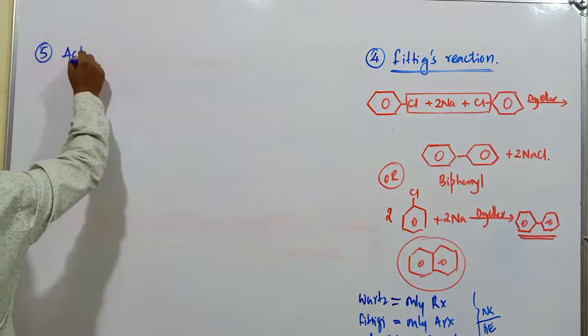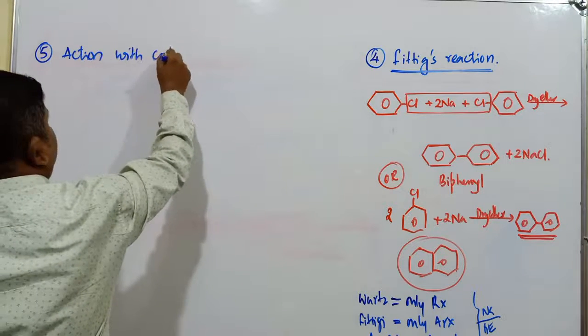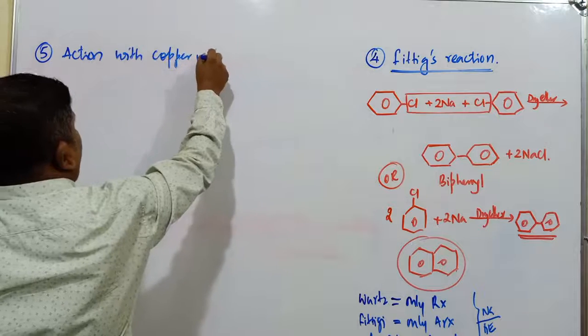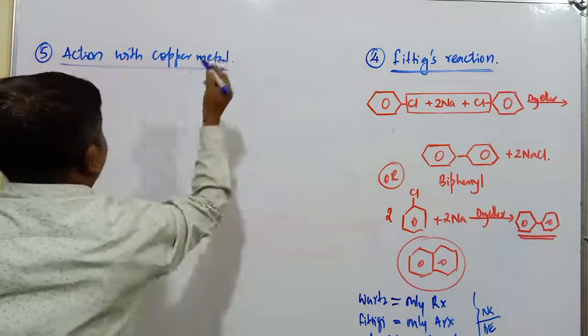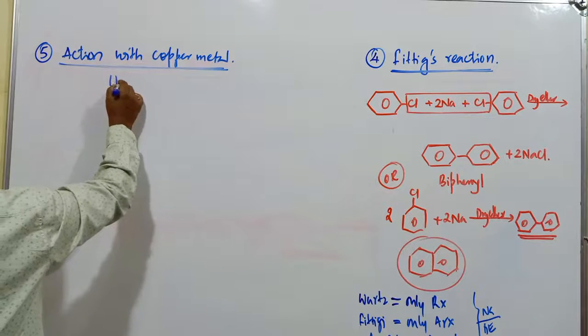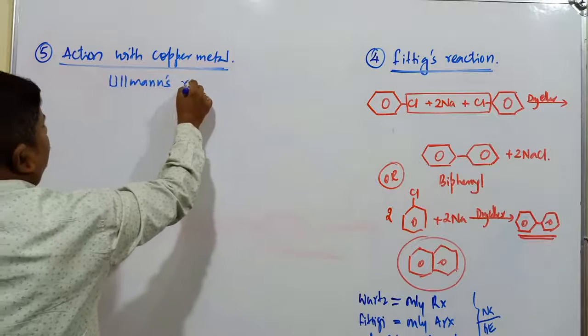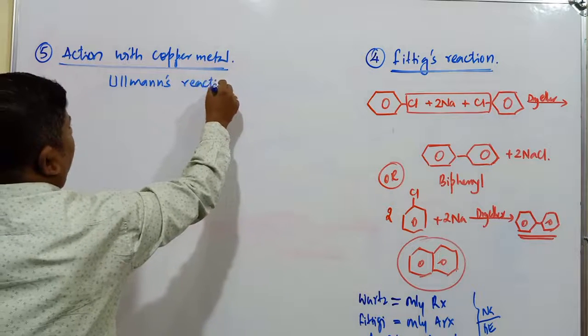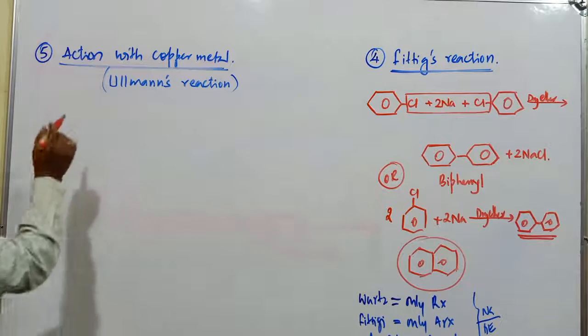Next, number 5. Reaction with copper metal. What happens when haloarene compound reacts with copper metal? It is known as Ullmann's reaction. The reactivity of haloarenes with the copper metal is known as what? Ullmann's reaction.